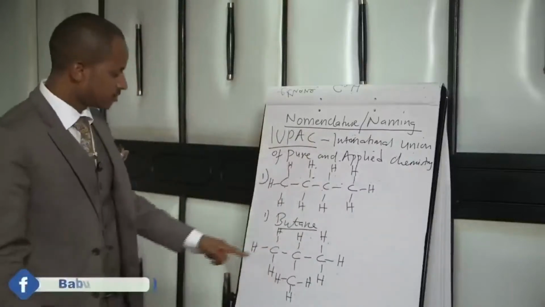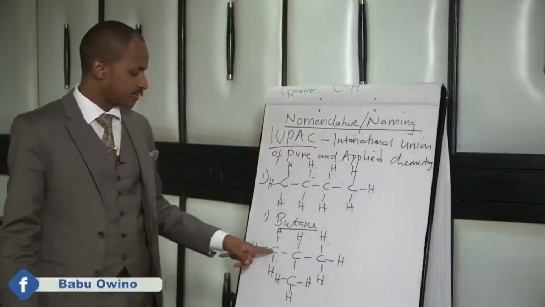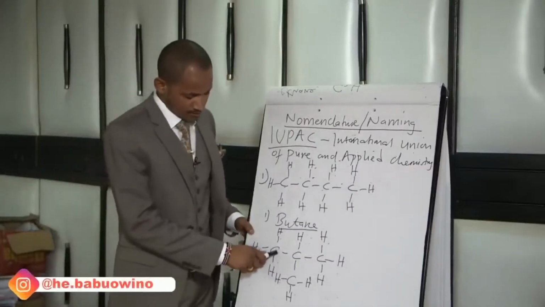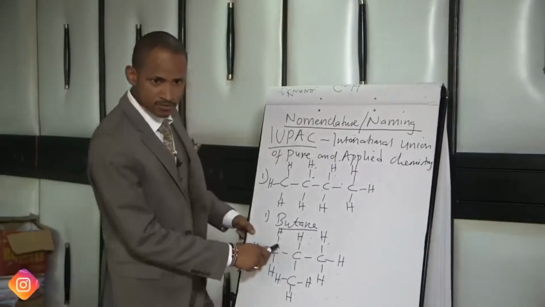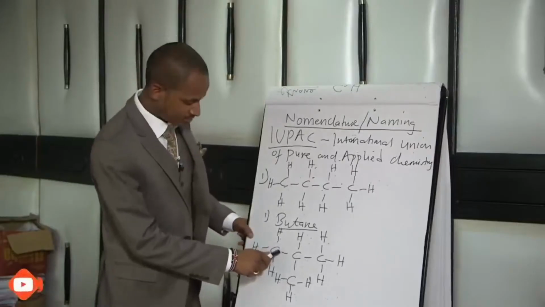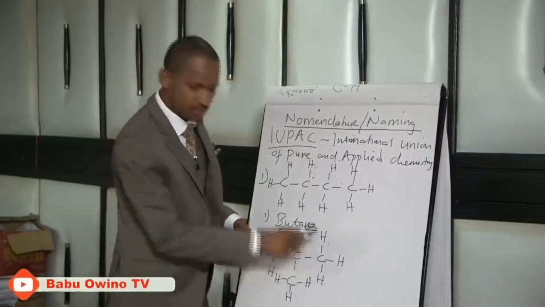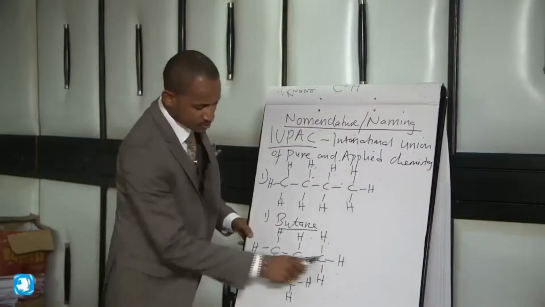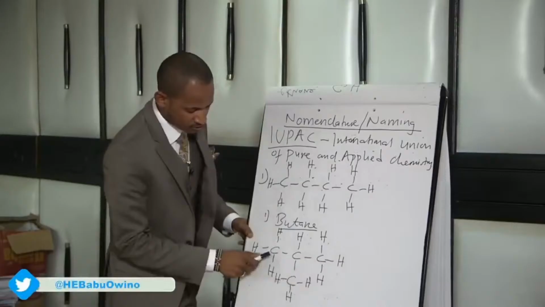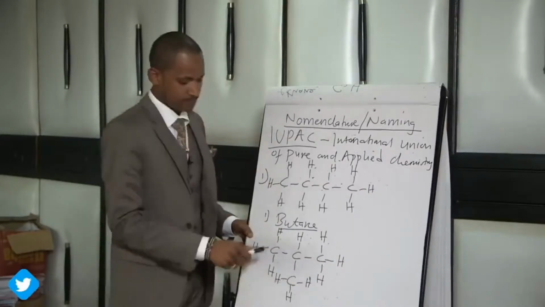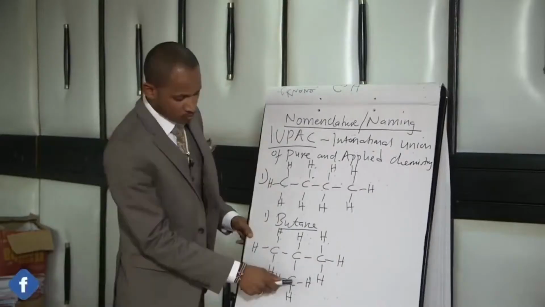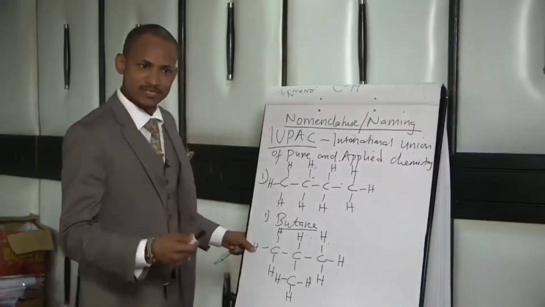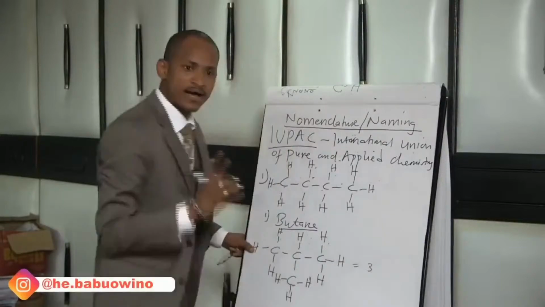In our situation, the longest continuous carbon chain can be, pay attention class, I can follow with my hands: 1, 2, 3. What if I move like this, horizontally, then vertical? 1, 2, 3. What about starting from here? 1, 2, 3. Therefore, the longest continuous carbon chain has 3 carbon atoms.